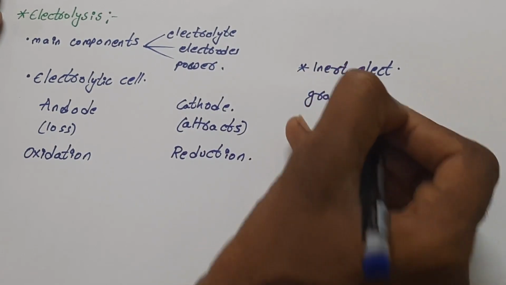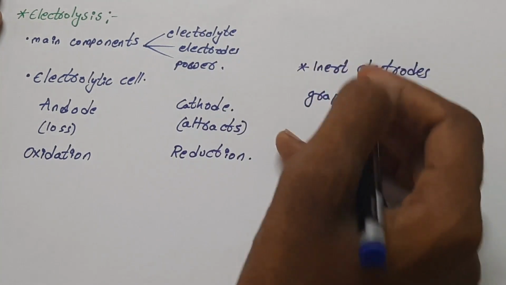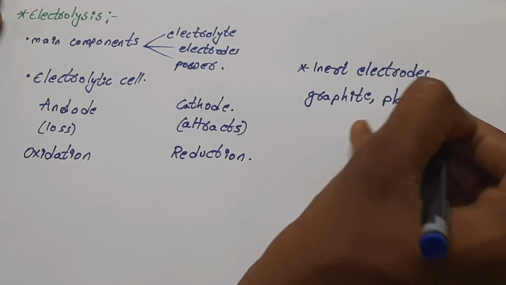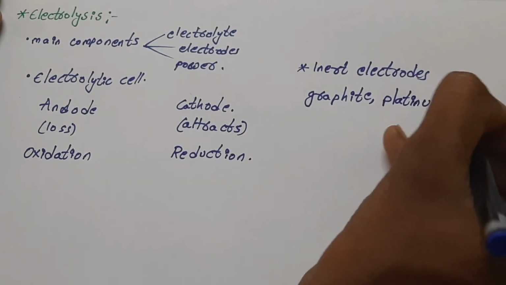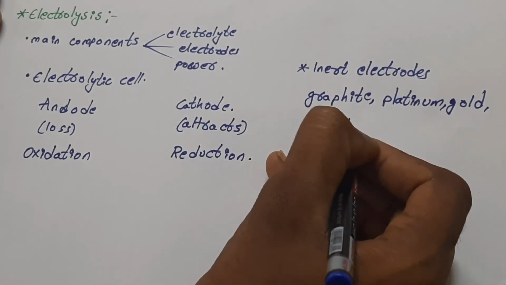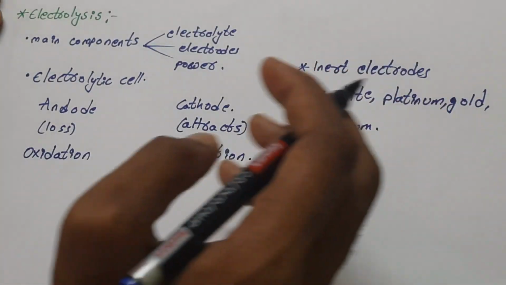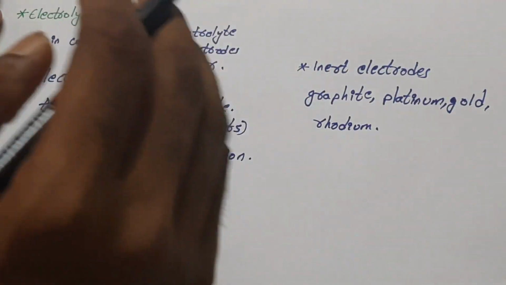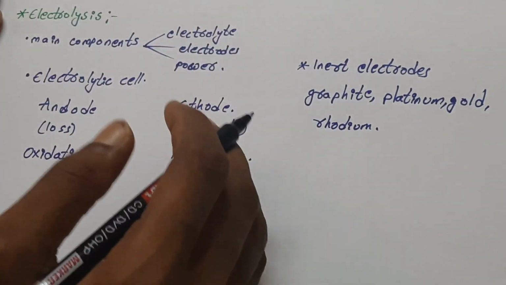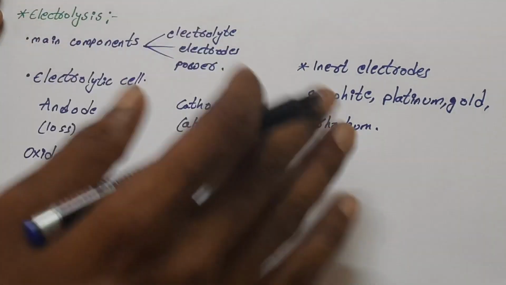The best examples of inert electrodes include graphite, platinum, gold, and rhodium. So these materials cannot be used in the process of electrolysis for the reaction and for the deposition of material. Because of using these materials, when inert electrodes exist in the electrolysis cell, the decomposition of material will not take place.